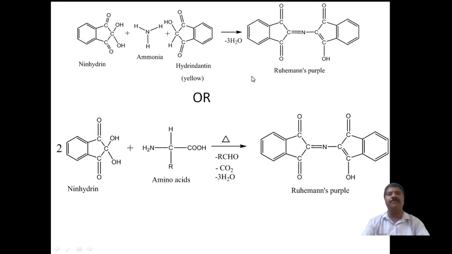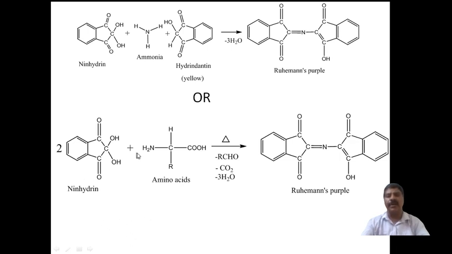If you don't want to write two reactions, they can be converted into a single reaction. Instead of writing two reactions, you can write a single reaction by treating two molecules of the ninhydrin reagent.